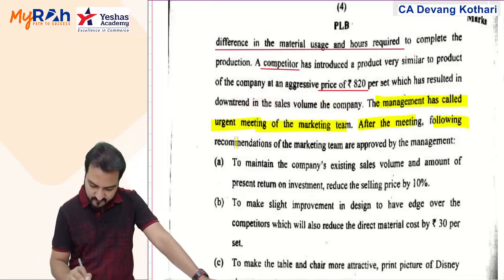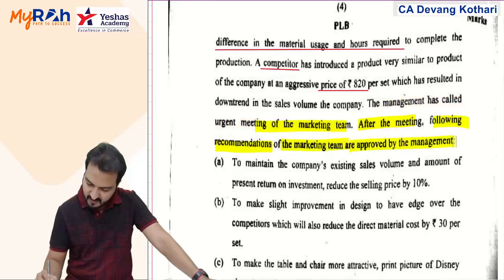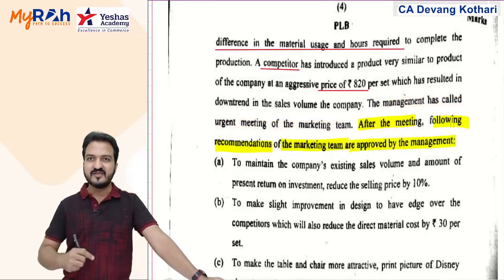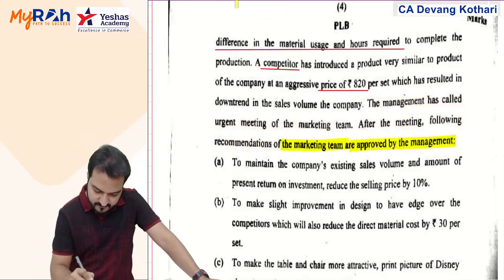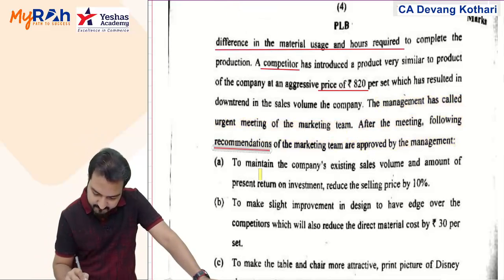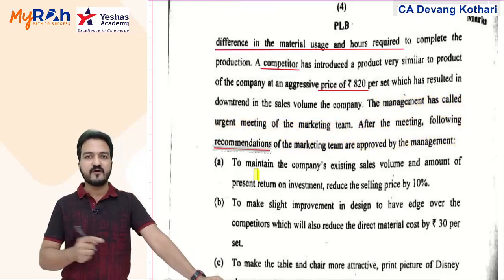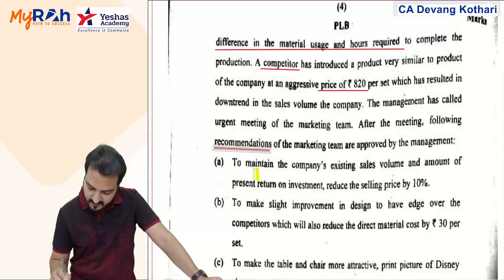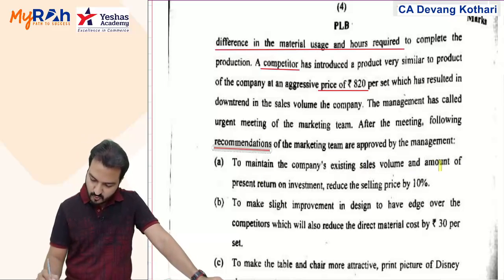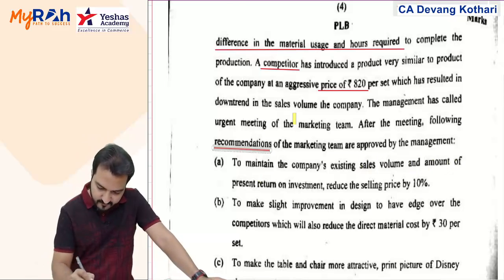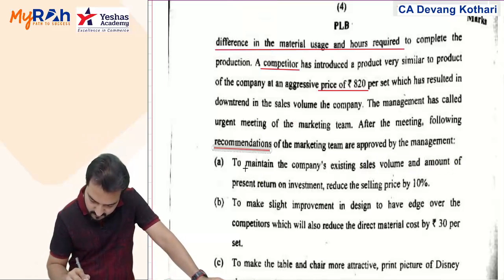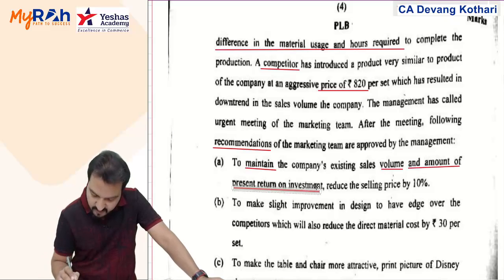After the meeting, the following recommendations of the marketing team are approved by the management. Now these are the recommendations. Now this part is different from my classwork question. Let's see. To maintain the company's existing sales volume and the amount of present return on investment.